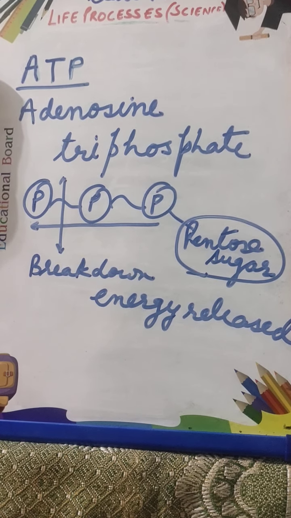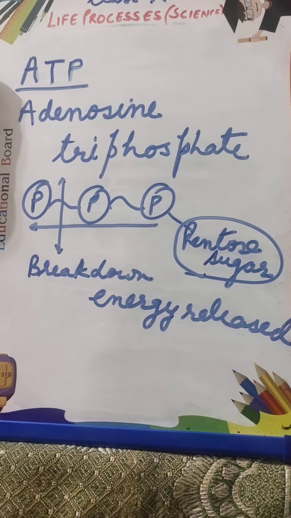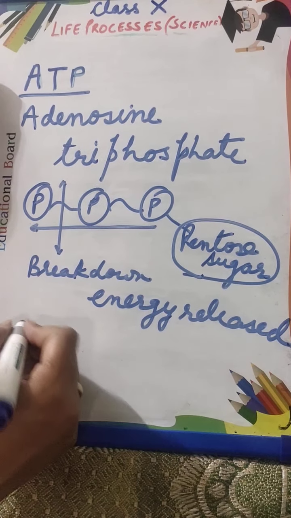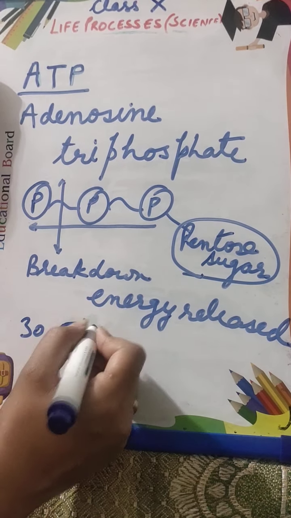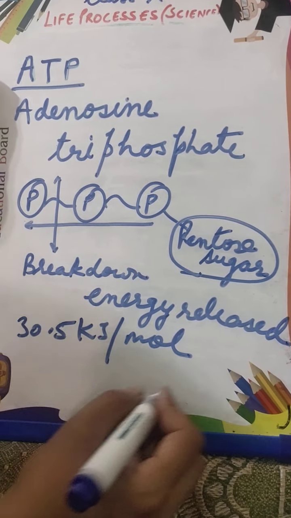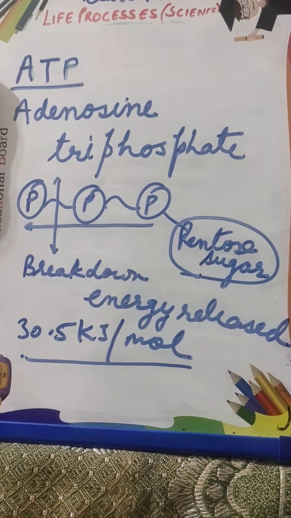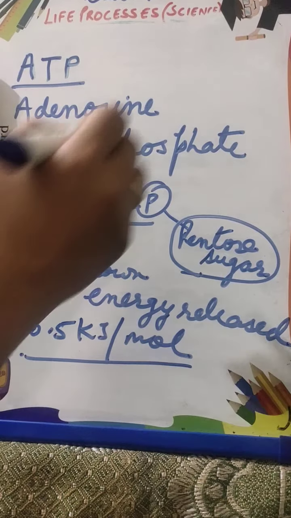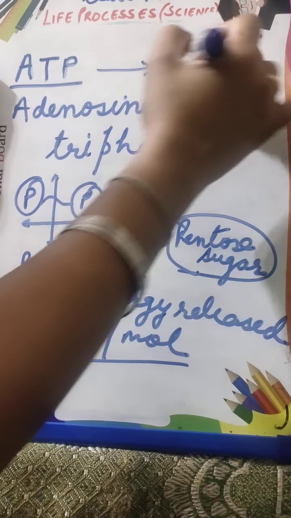The energy which is released is about 30.5 kilojoule per mole. Then when this bond is broken, ATP is converted into ADP.